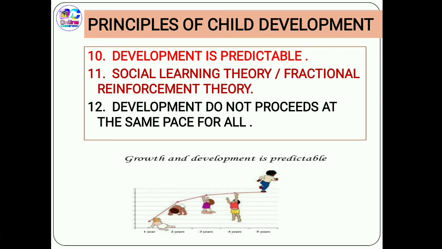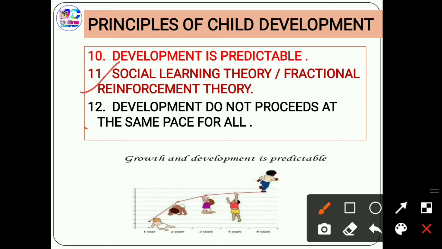The 11th and the 12th one, that is the social learning theory, the fractional reinforcement theory, and the 12th one is more important. Now these are the two theories which you need to learn separately.